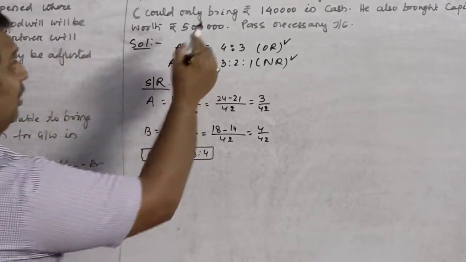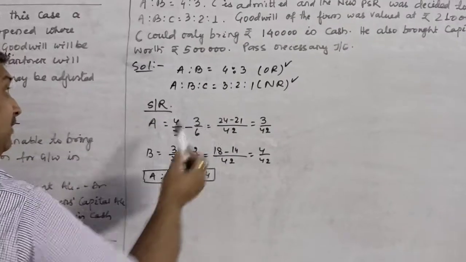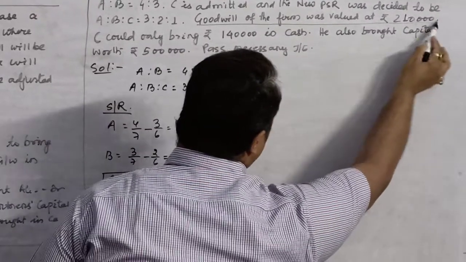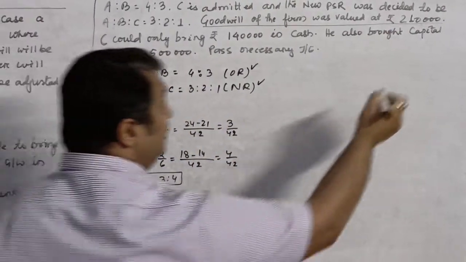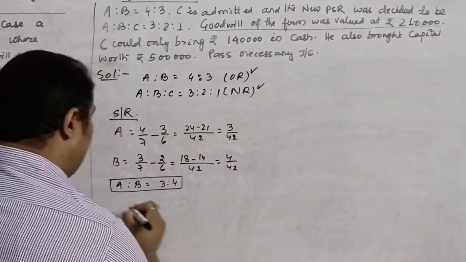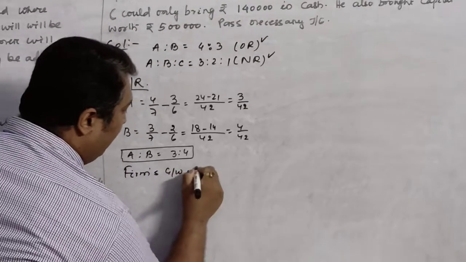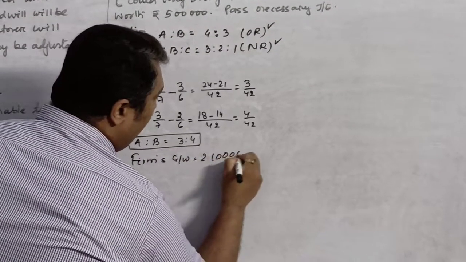But now we will read the next part of the question. The next part of the question says that the goodwill of the firm was valued at rupees 2,10,000. So this is firm's goodwill. Now since it is firm's goodwill, we are supposed to calculate the share of C.